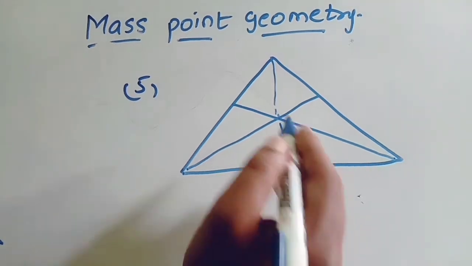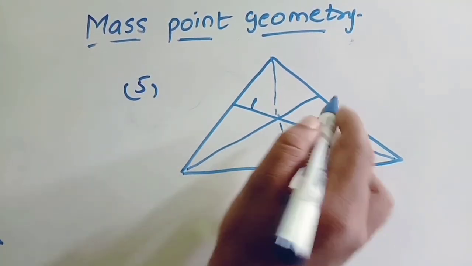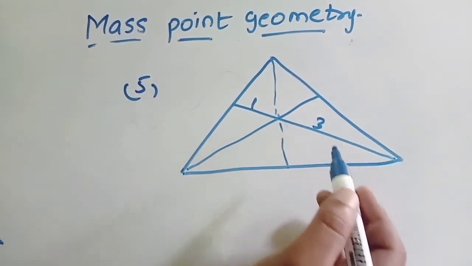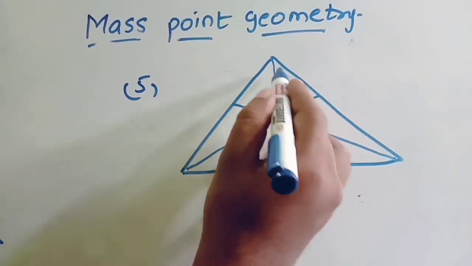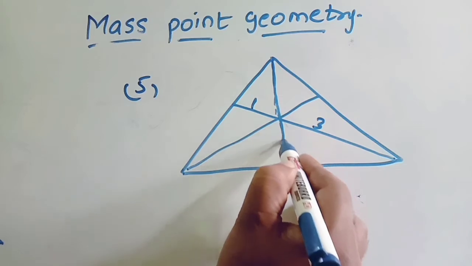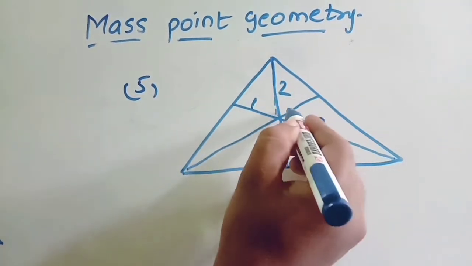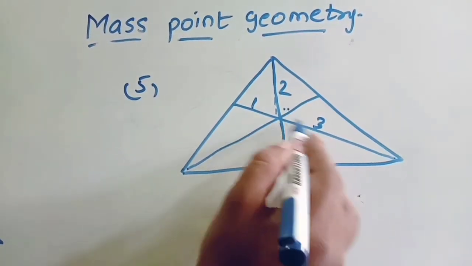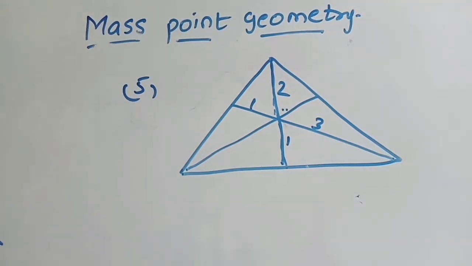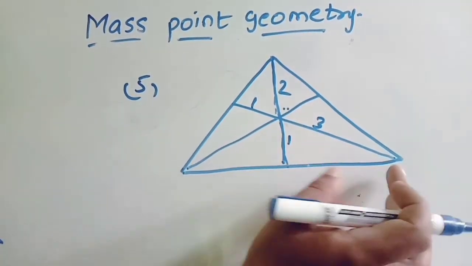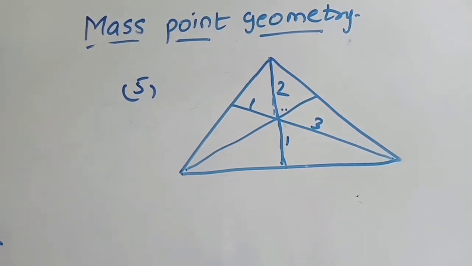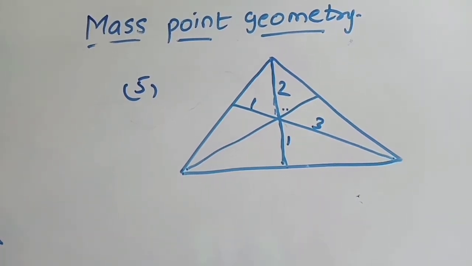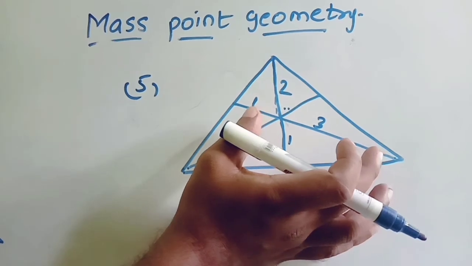Okay, now let us say 2 Cevians' ratios. Let us say this is 1:3, and let us say this they gave us 2:1. Okay, now this they gave us 2:1. This is 2, this is 1, this is 3, this is 1. Okay, now you have to find this ratio or this ratio or this ratio. Any ratio will come from this concept. Okay, now tell me what are the lines given?